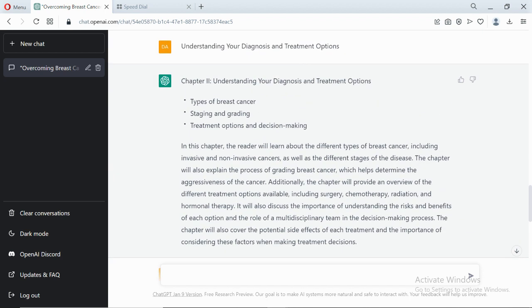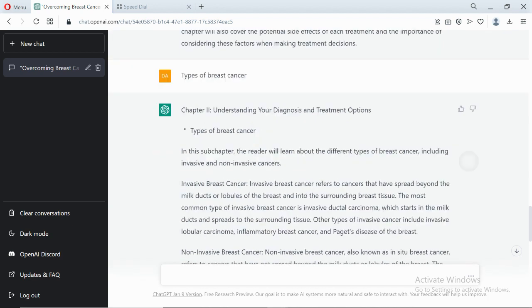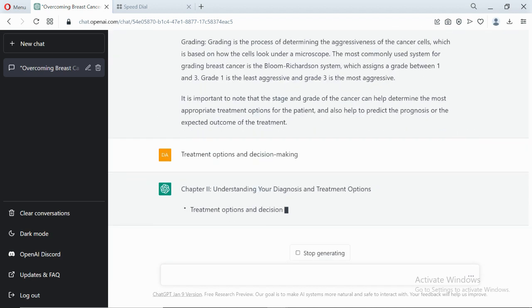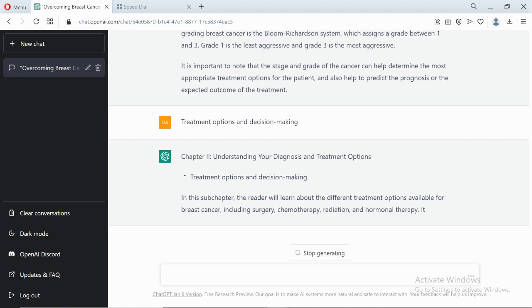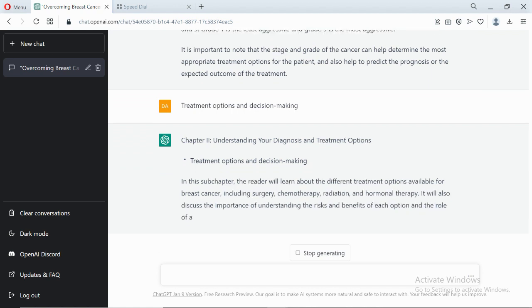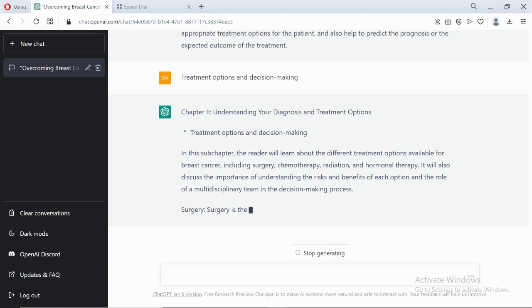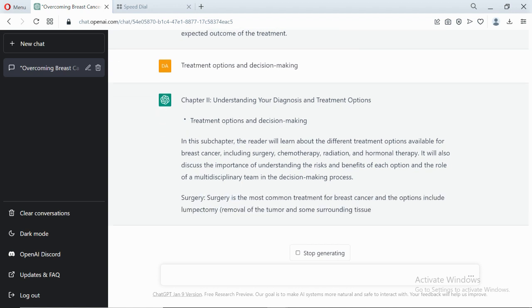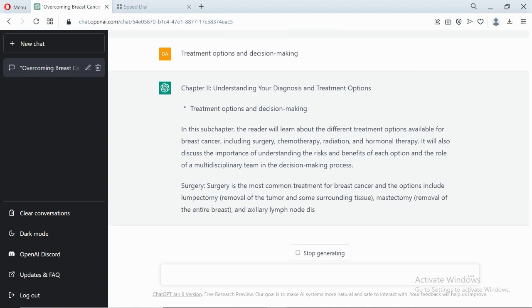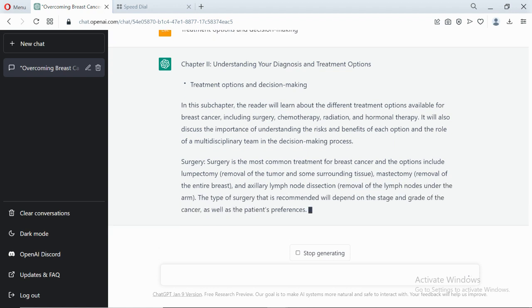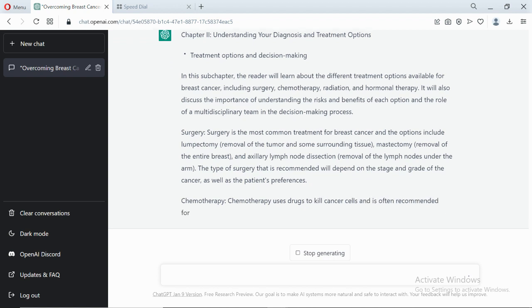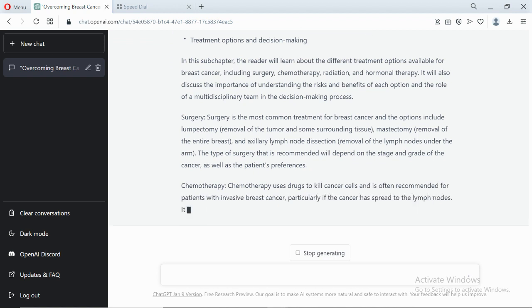So now, treatment options and decision making. Come on here and paste it, then click on submit. As you can see, it still denotes it as a sub chapter. This is really wonderful. I'm just amazed at the strength of this tool. You don't need to go to Google and struggle for book content.